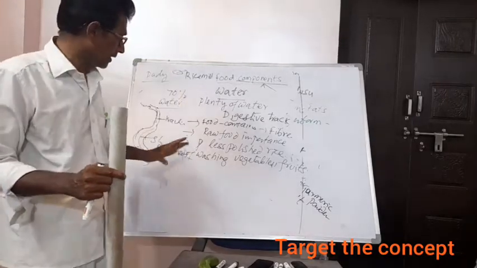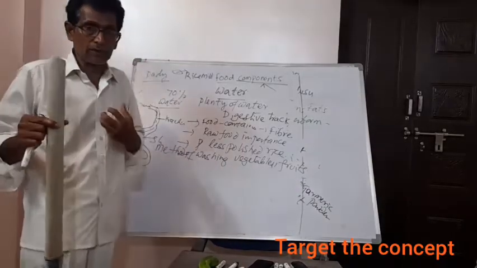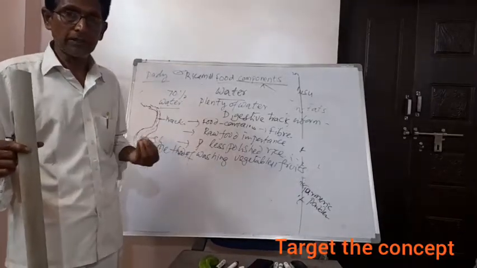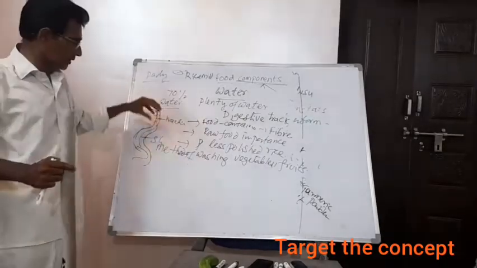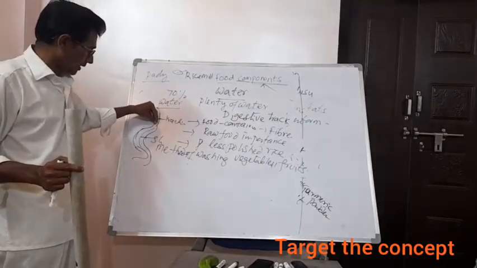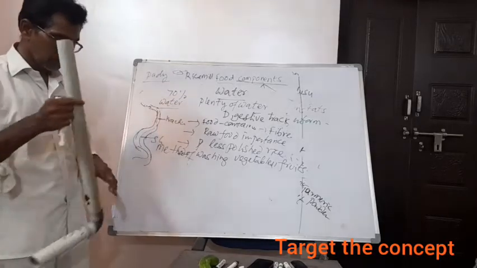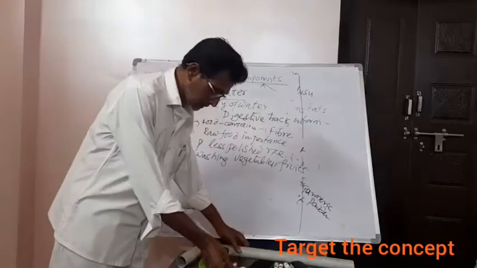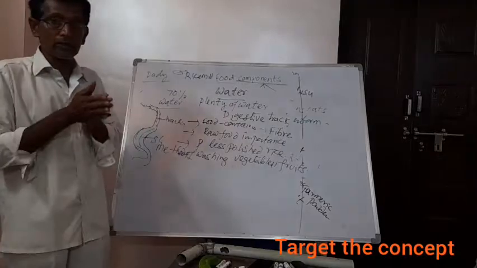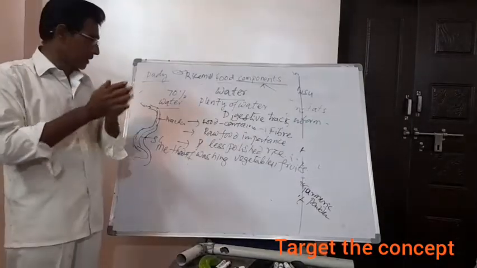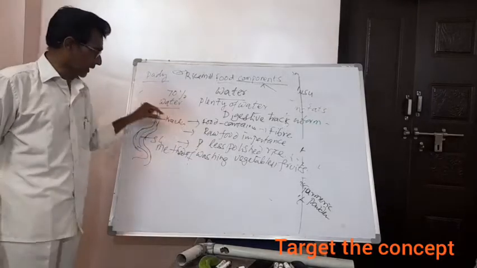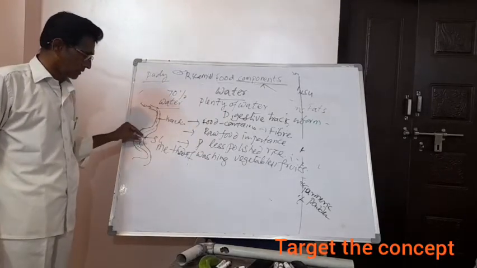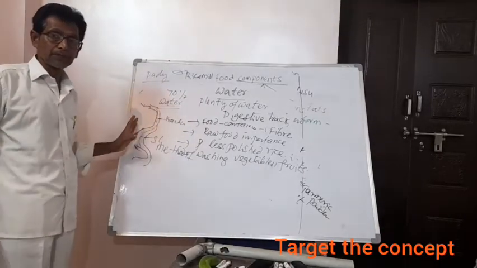In the same way, if you take more water while eating, the same thing happens: the food easily comes down. So water helps the food enter and come down the digestive tract so easily. It helps in digestion.